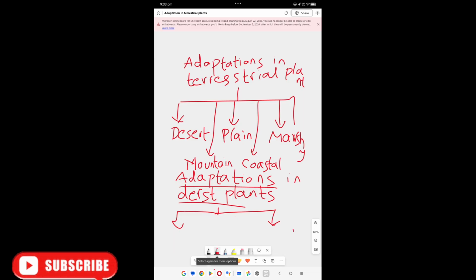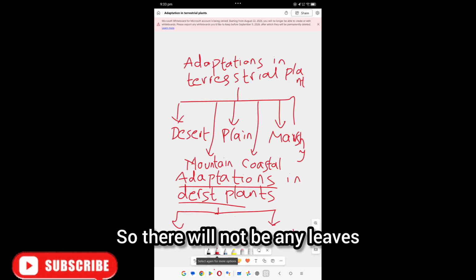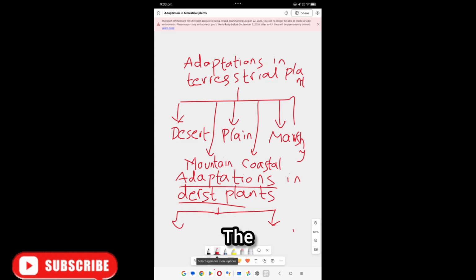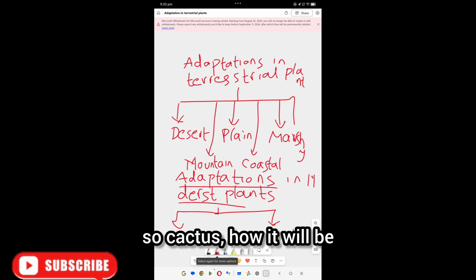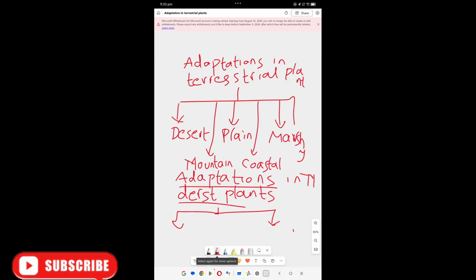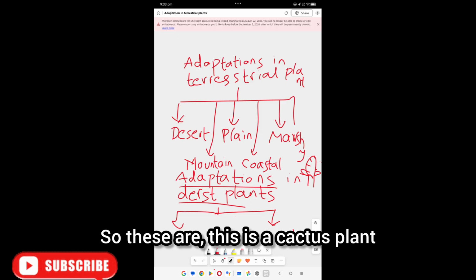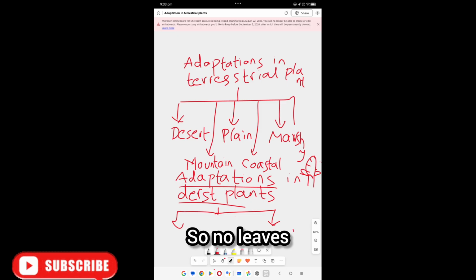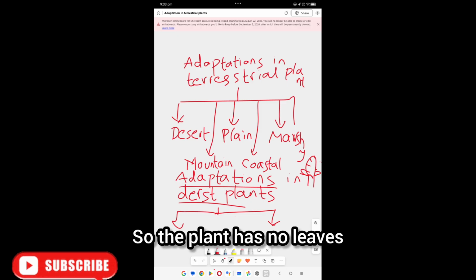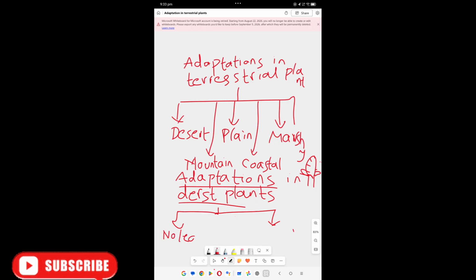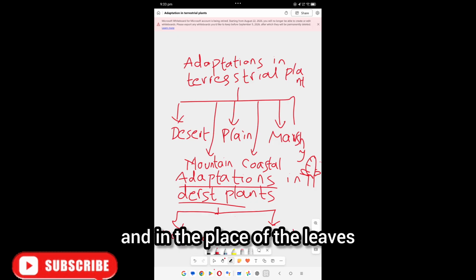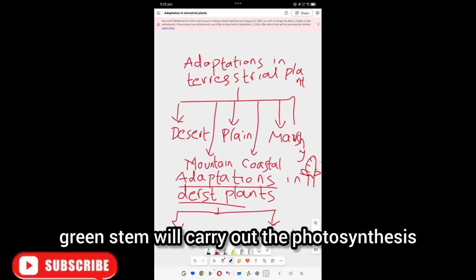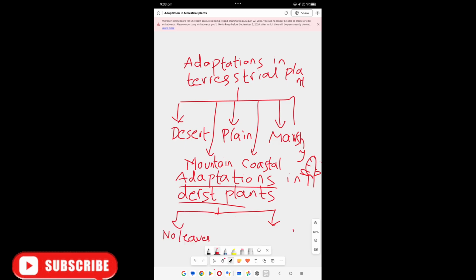Let's learn. There will not be any leaves. So cactus, how will it be? This is a cactus plant. The plant has no leaves, and in place of the leaves, the green stem carries out the photosynthesis.